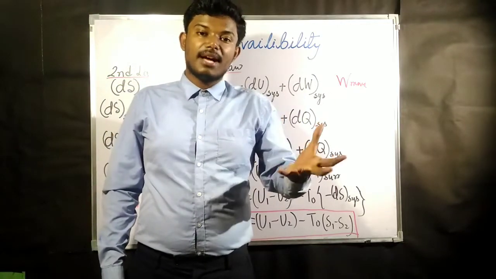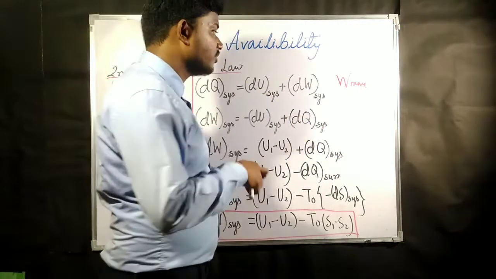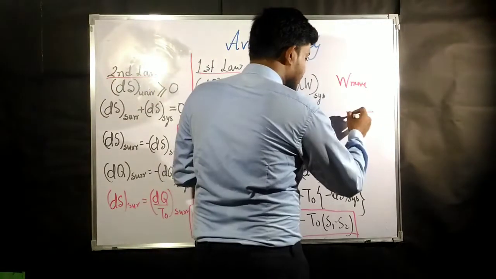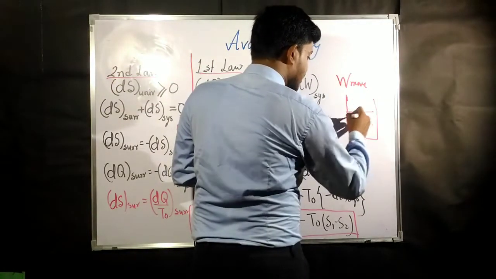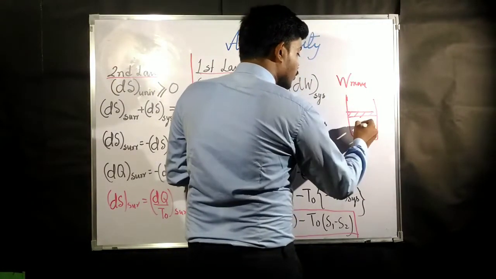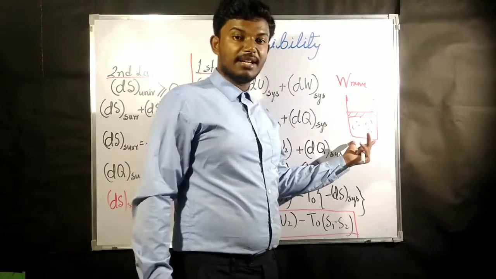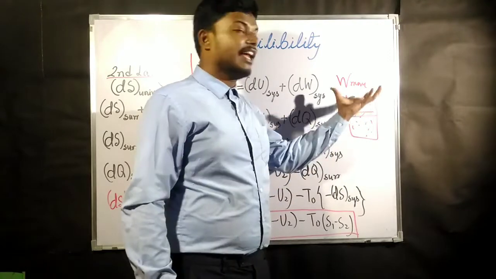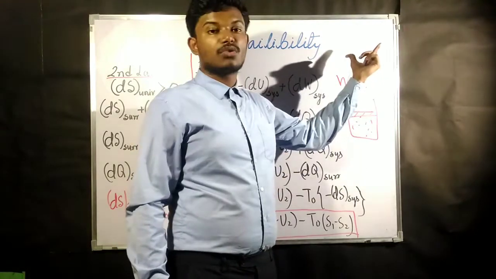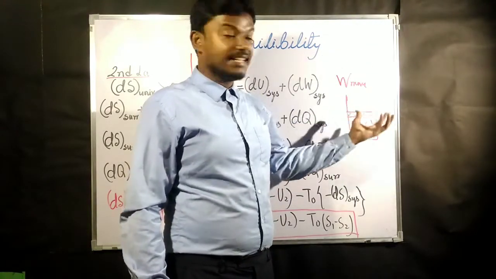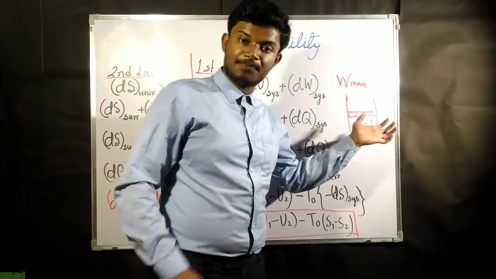Suppose a piston cylinder arrangement is there. If you heat up the gas, what will happen? The gas will expand and the piston will go up. That is the work done by the system.